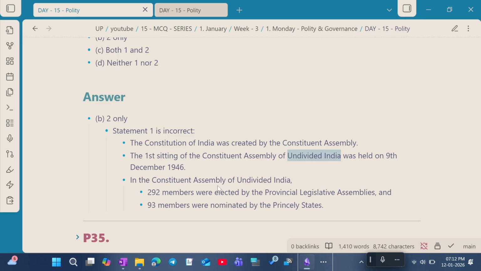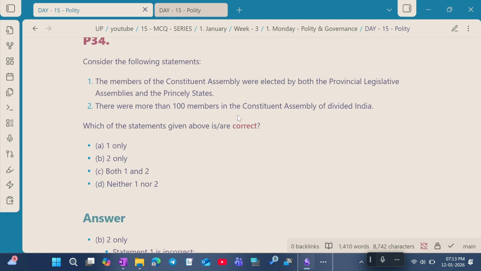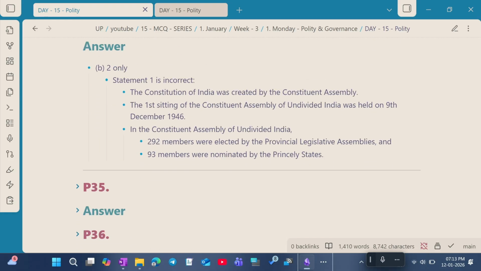In the Constituent Assembly of undivided India, 292 members were from the provincial legislative assemblies and 93 members were nominated by the princely states. So statement 1 is incorrect because it states that they were elected by both, but only the provincial legislative assembly members were elected, while the princely states' members were nominated.